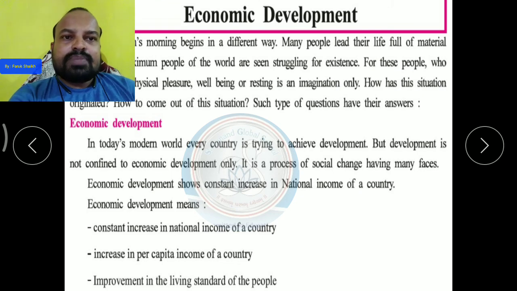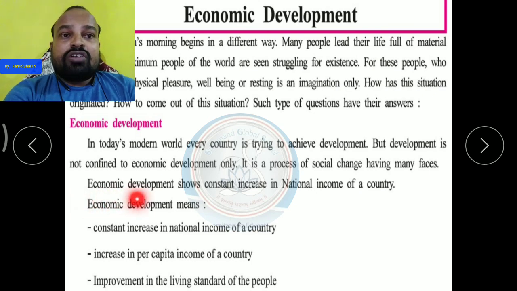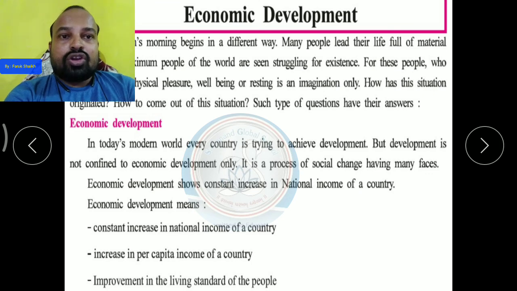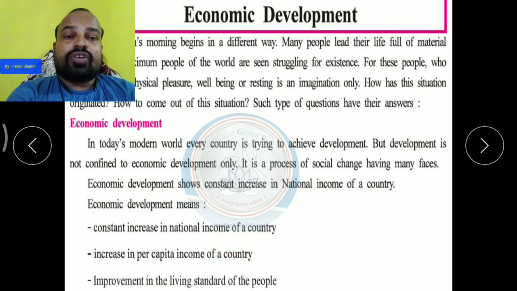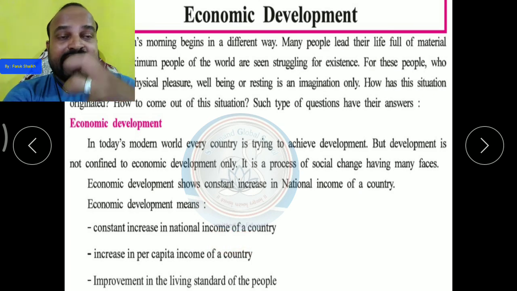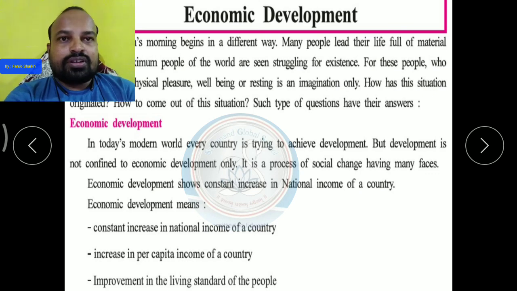So there are some measurements given for what is called economic development. Economic development shows an increase in the national income of a country, यानी कि जो देश की income है, which the country gets from taxes and its sources, minerals.